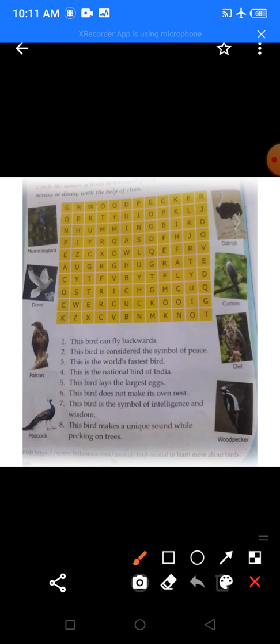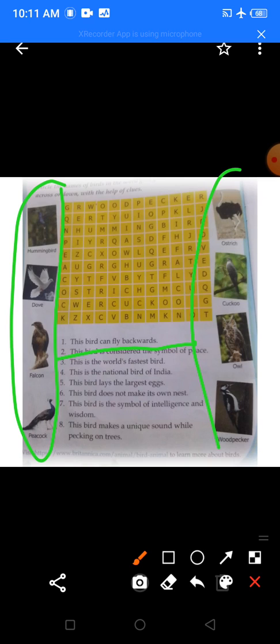Okay, now see, read the first clue. What is the first clue here in bird search? That this bird can fly backward. Now which bird can fly backward? Do you know which bird can fly backward? Yes, it's the hummingbird. Now look at the picture here and here. Can you find hummingbird? Yes, the first picture is hummingbird.